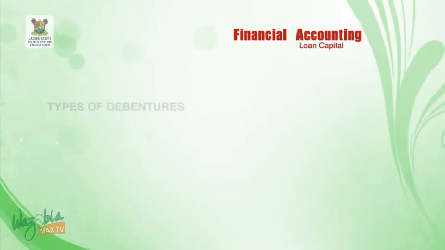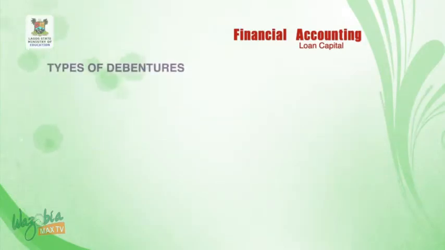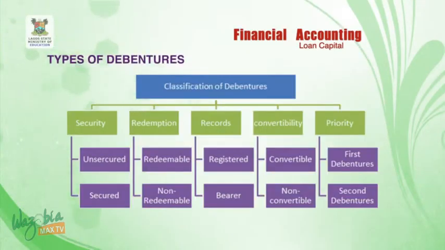Types of debentures. If you look at my chart displayed, the first one is the plain types of debentures. You see the second chart, which displays the classifications of debentures. That is the types of debentures. It means that we have 5 types of debentures generally, which are security, redemption, records, convertibility, and priority. Then under each of these, debentures are further classified.